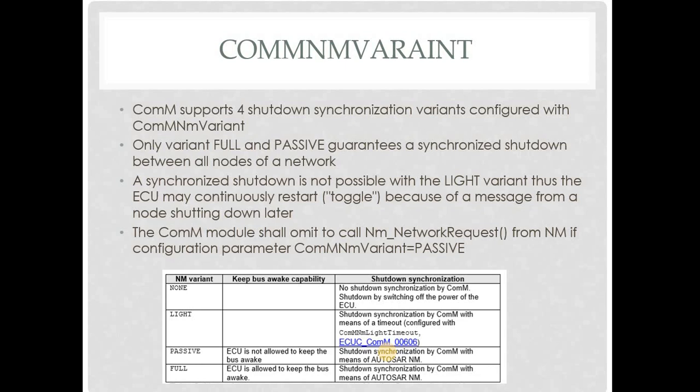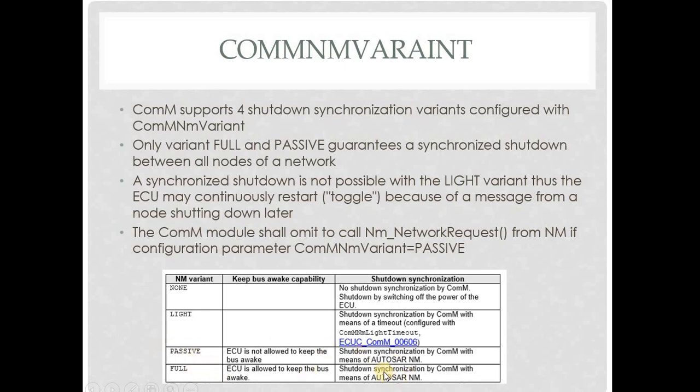Whenever synchronization happens, as we saw in the NM PPT, all the nodes will have a proper timer so that synchronized shutdown is possible. If COMM synchronizes with AutoSAR NM in all the nodes, synchronized shutdown of all the nodes is possible.